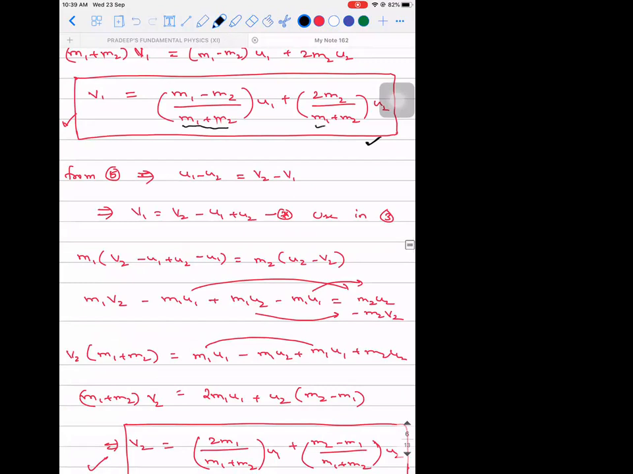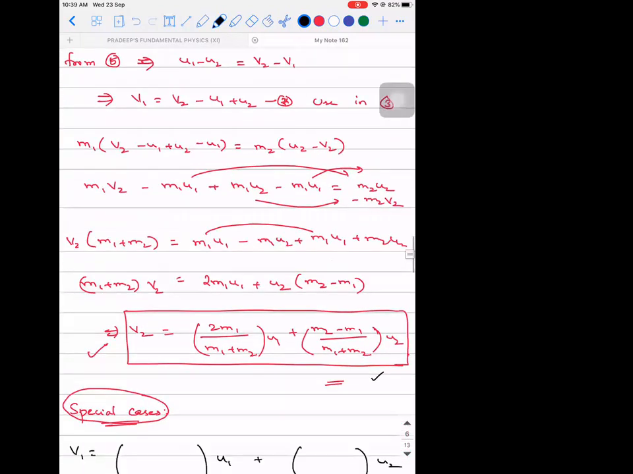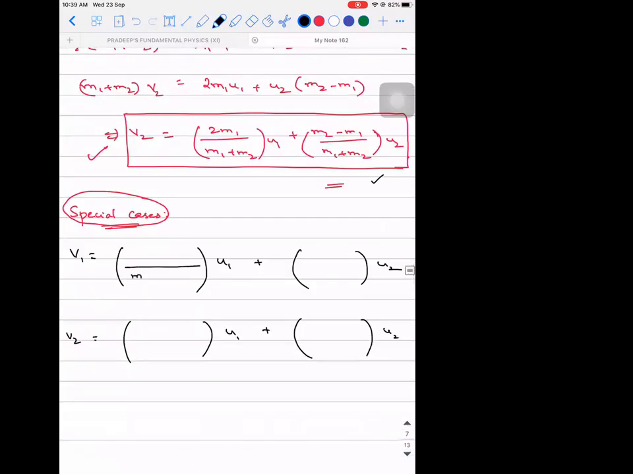Here it is M1 plus M2 in the denominator. Here also it is M1 plus M2. So put a line like this and write it as M1 plus M2. Here also put a line and write it as M1 plus M2. Similarly for V2 also it is M1 plus M2, and here also it is M1 plus M2. I hope it is clear till this step.